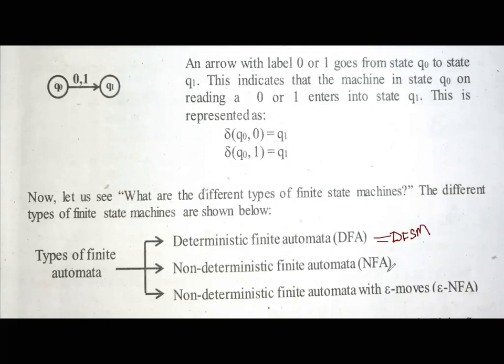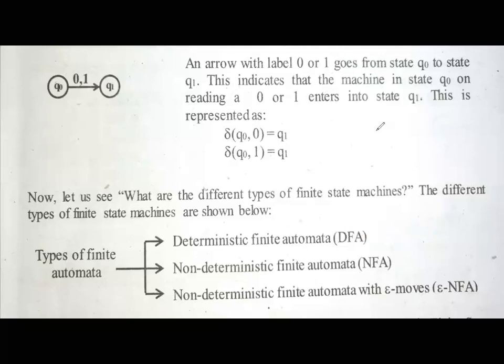Both are the same. DFA and DFSM are the same. FSM means finite state machine, and another name for FSM is finite automata. Clear? Don't get confused. So we have three different varieties: deterministic finite automata, non-deterministic finite automata, and non-deterministic finite automata with epsilon moves.